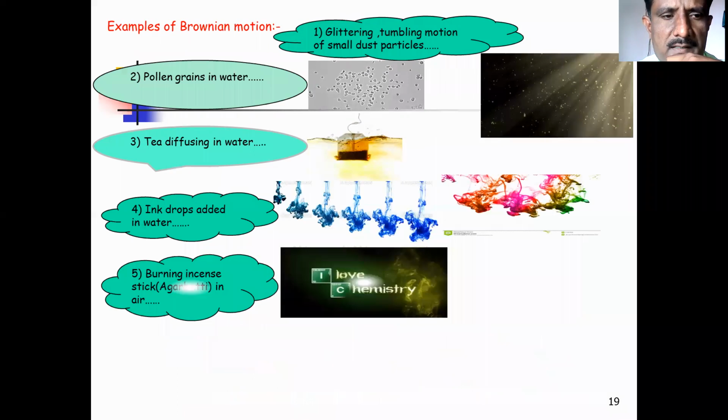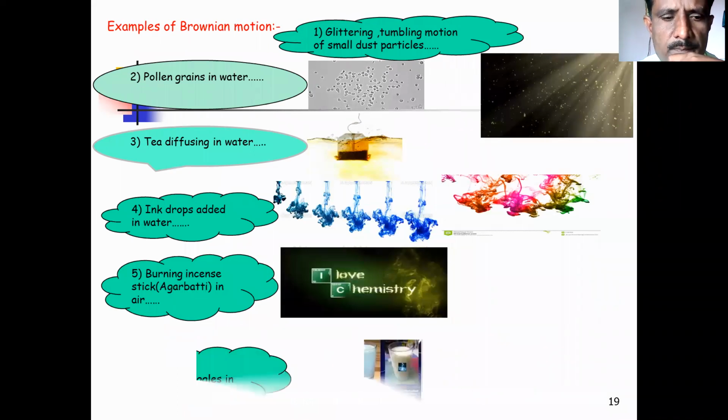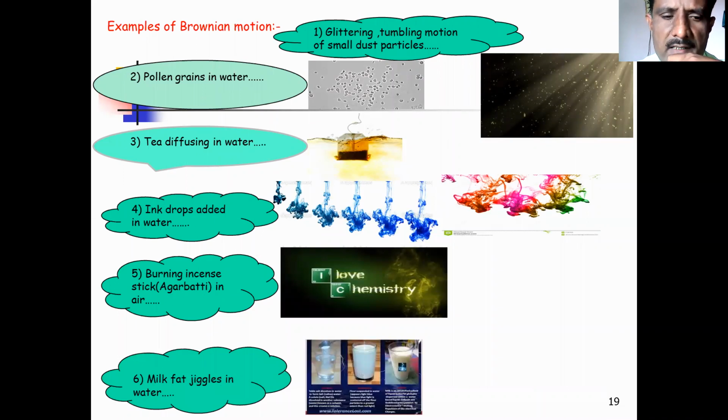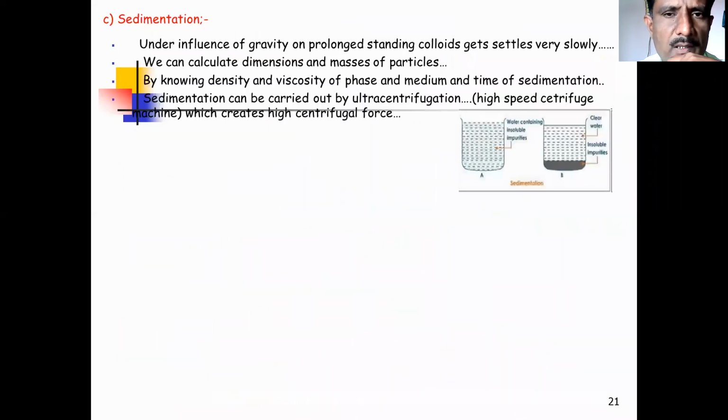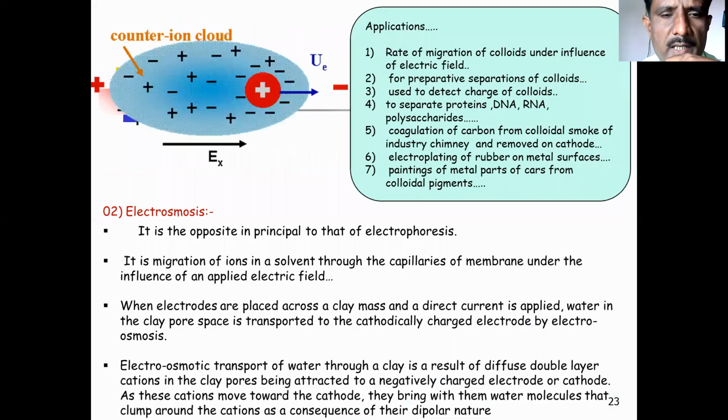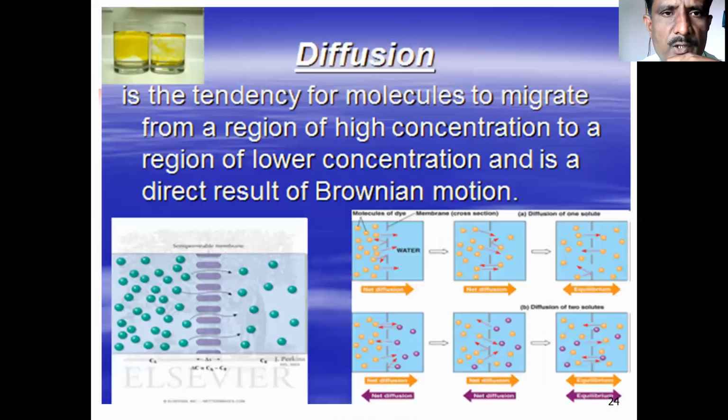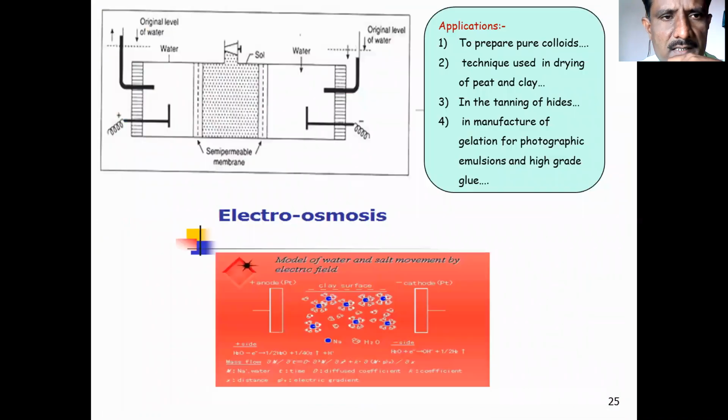That is a burning incense stick, ink drop when we are adding into water, tea diffused in the water, some milk fats jiggles in the water. Last is the heavy drinker who has walked randomly. This is one type of example of a Brownian motion. Sedimentation we have observed. Electrical property we have discussed. Electroosmosis also we have discussed in the last period.